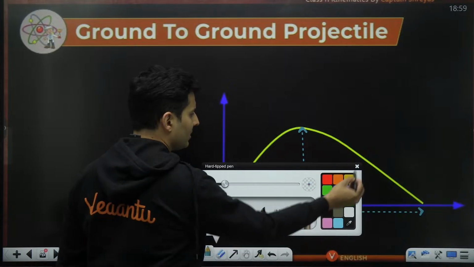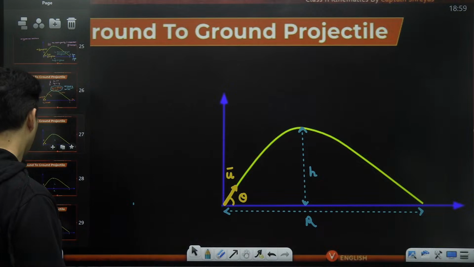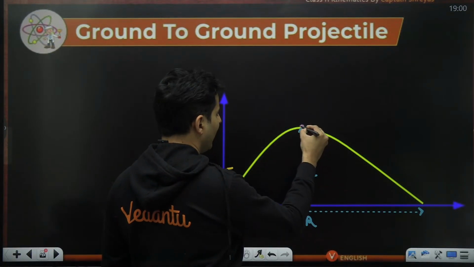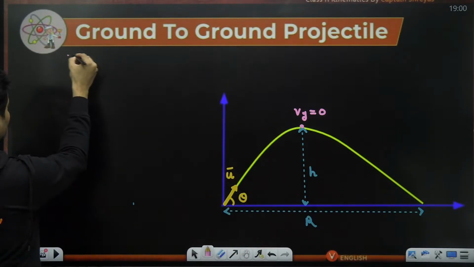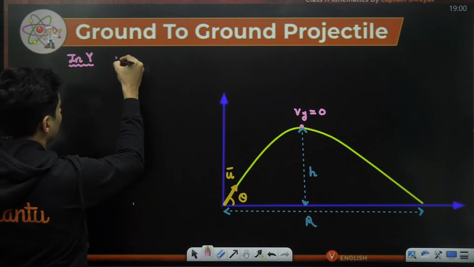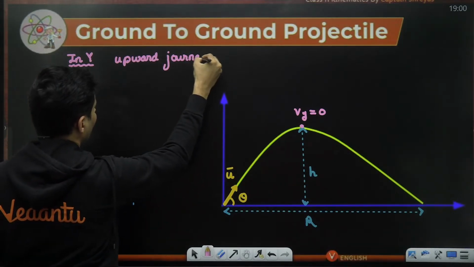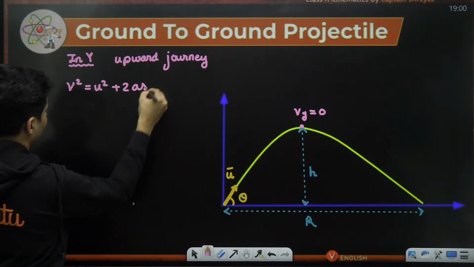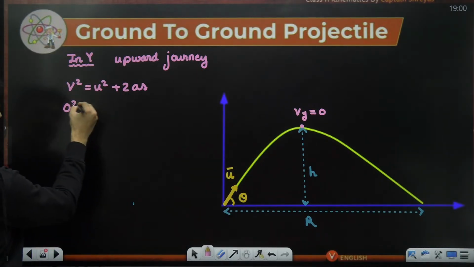Let's start by finding the height first, and then we'll find the range, and then we'll also find the time. In order to find the height, I will say that my y velocity at the topmost point is 0, and I'll apply everything in the y direction. In the y direction, consider the upward journey, and use the third kinematic equation: v square is u square plus 2 into acceleration into displacement. Final velocity is 0, so put 0 over here.